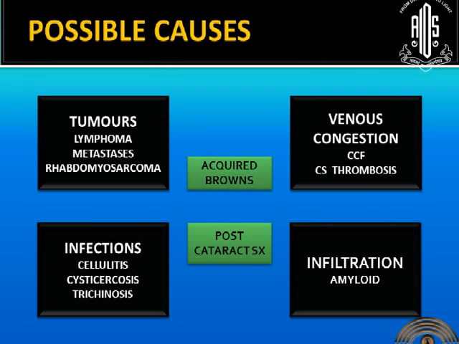We also have to keep in mind infections, cellulitis, cysticercosis and trichinosis. Venous congestion of the extraocular muscles can cause double vision in CCF and cavernous sinus thrombosis. Or infiltration can occur due to amyloid. We also should keep in mind acquired Brown syndrome and post-cataract surgery muscle injuries.